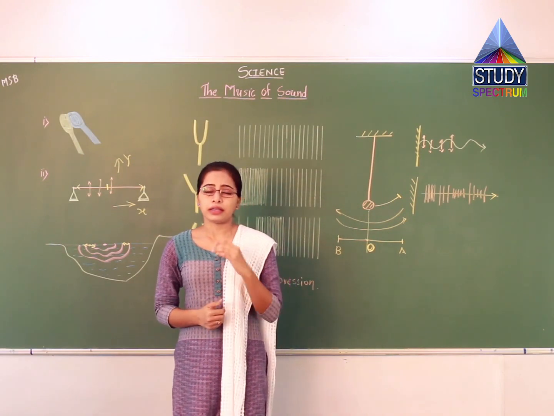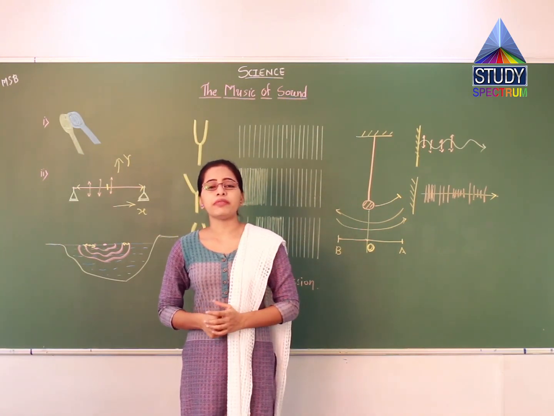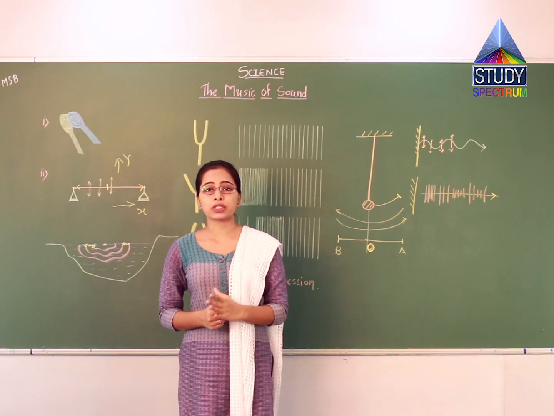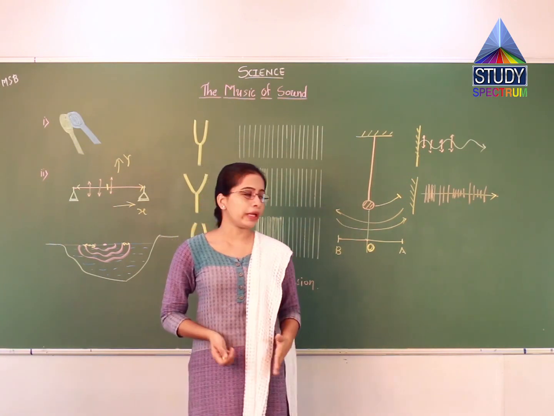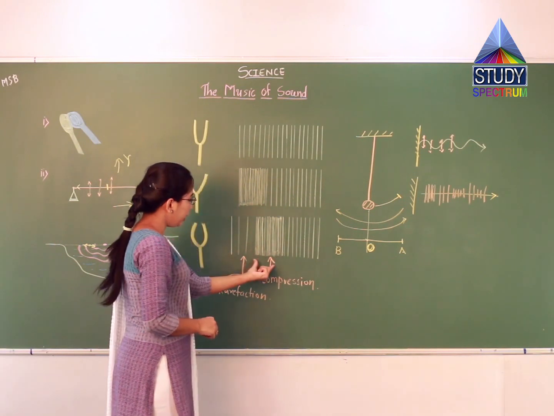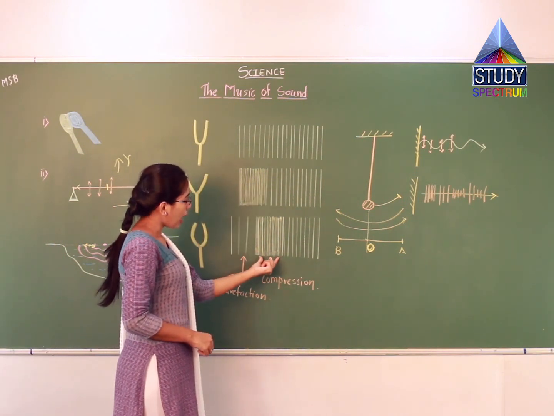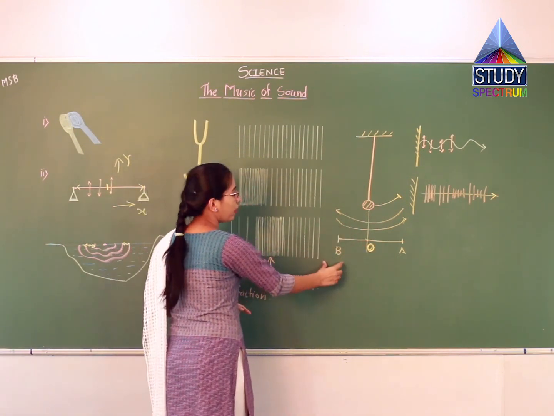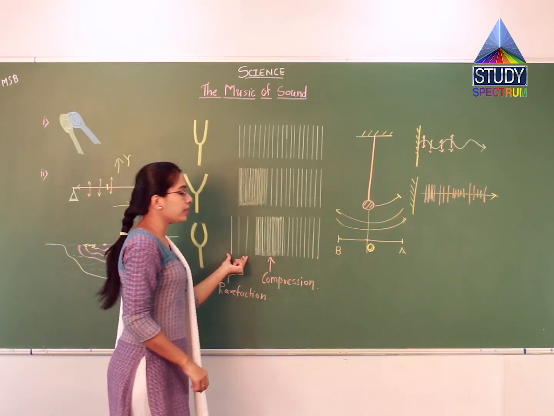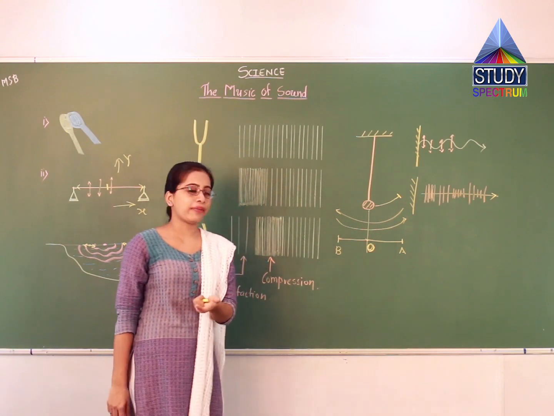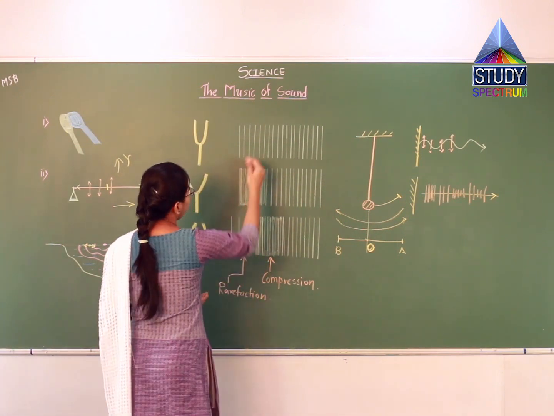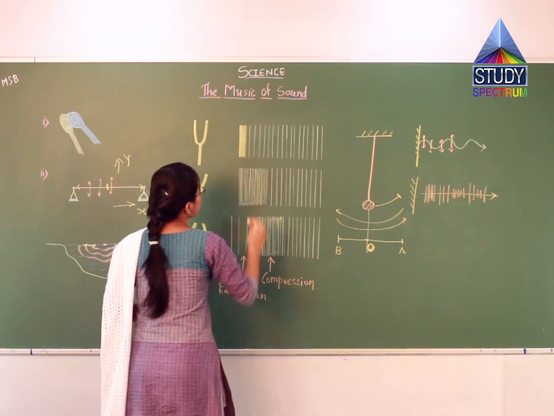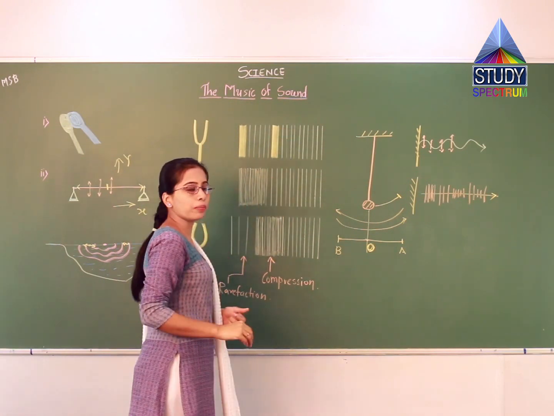The distance between, now listen to this carefully, the distance between two consecutive compressions or two consecutive rarefactions is called wavelength. I will explain. Now here in this particular diagram I have only one compression. If I go beyond, there will be another compression. Here there is a rarefaction. Beyond there will be one more rarefaction. So suppose I modify this figure. Suppose this is the point of first compression. This is the point of second compression.